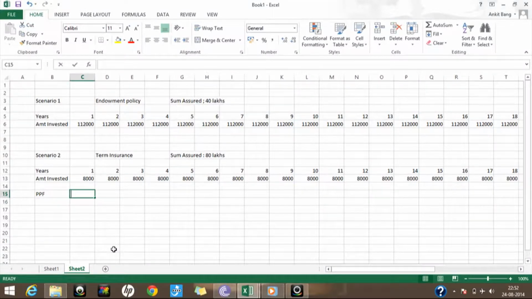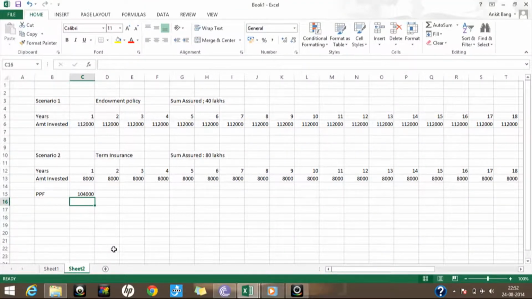And I'll calculate the return that I'll be getting from there. Okay, so how it will be done is that I have a total amount of 1,12,000 only. I've spent 8,000 rupees in my term insurance, so the rest that remains is 1,12,000 minus 8,000. Okay, so 1,04,000 I'll be investing regularly, I mean on a yearly basis, in PPF.